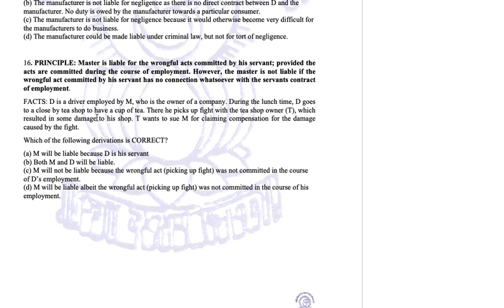We cannot make a master unlimitedly liable for anything and everything which an employee would do inside the employment or outside the employment. A master is liable only for things related to the employment. Here, going to the tea shop is not a part of his job, that is outside the job, and picking a fight there is his private affair. So whatever he is doing, the servant alone is liable, and M is not liable in this case because picking a fight is not part of the servant's contract of employment. He is a driver, not a bouncer. So the correct answer is going to be C.